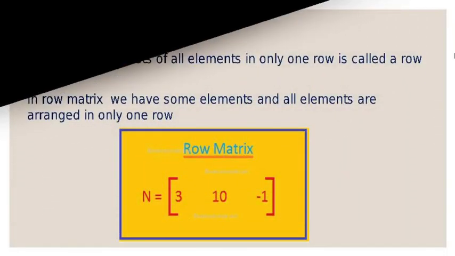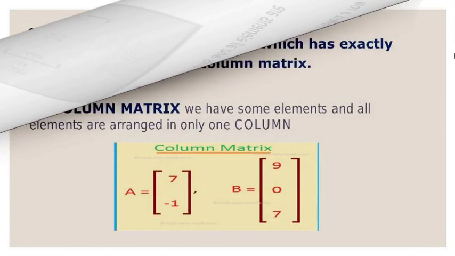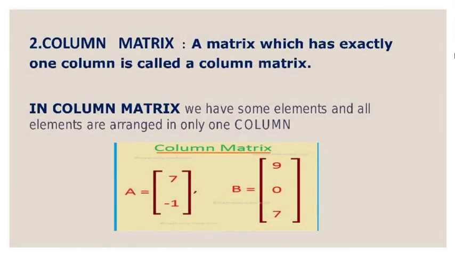Now we will look at some types of matrices. First is the row matrix. A matrix that consists of all the elements in one row is called a row matrix. In a row matrix, all the elements are arranged in only one row. Second is the column matrix. A matrix which has exactly one column is called a column matrix. In a column matrix, all elements are arranged in only one column.